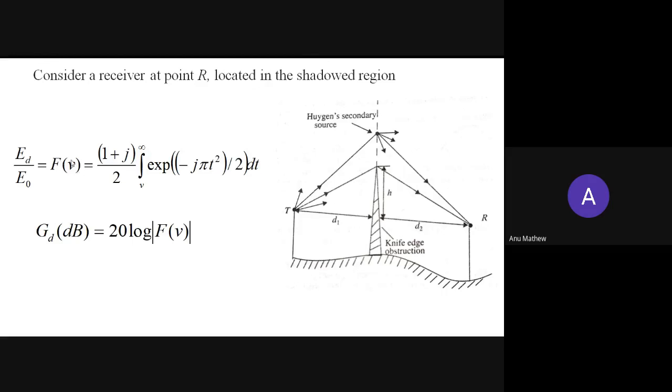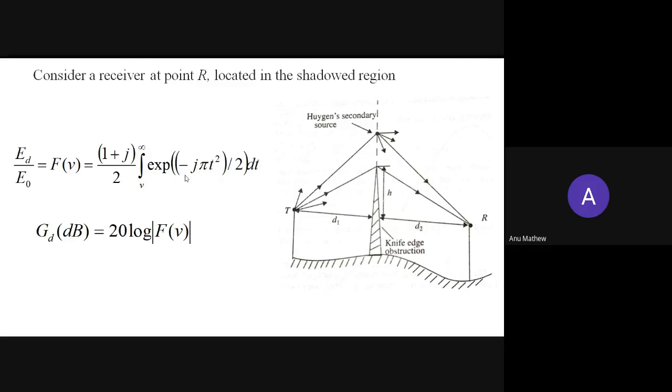This function of V, represented by F of V, is equal to (1 plus j) divided by 2, times the integral from V to infinity of exponential of minus j pi t squared divided by 2 dt.